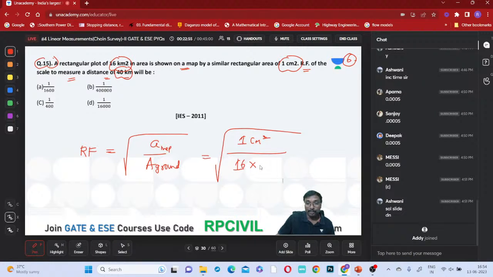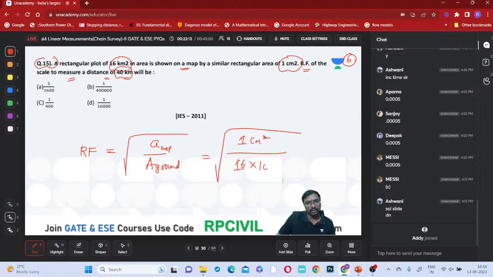Now 1 kilometer is how many meters? 1,000 meters. And 1 meter is 100 centimeters, so 1 kilometer is 10 power 5 centimeters.